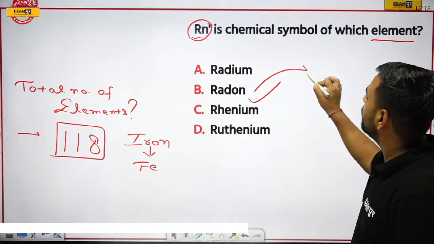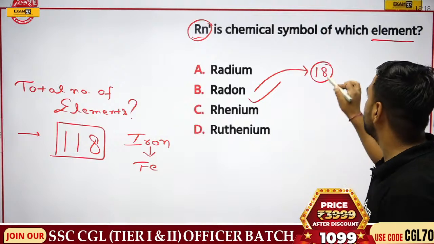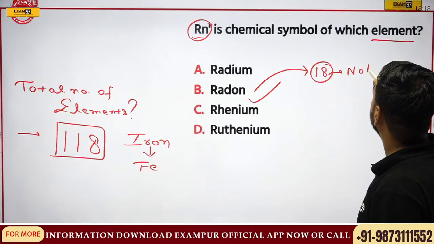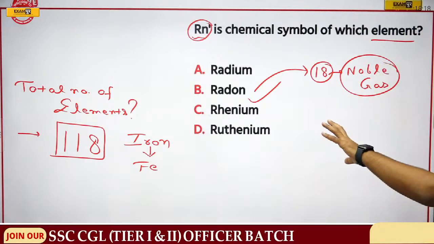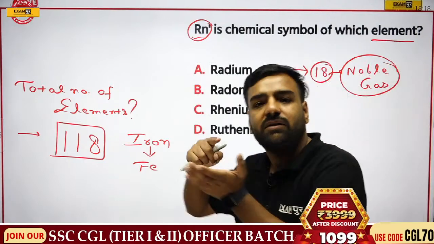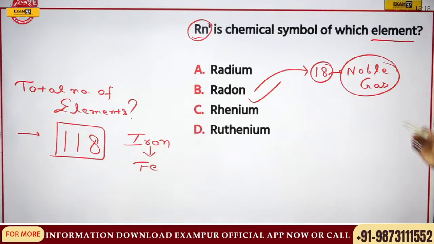Radon is actually present in the 18th group. And the 18th group is what, Gobinath? This is actually the group of noble gases, right? So yes, if someone asks you about the radioactive gas, then also you will tick radon. It is present where? In the 18th group. Okay, so here we have discussed all these things.